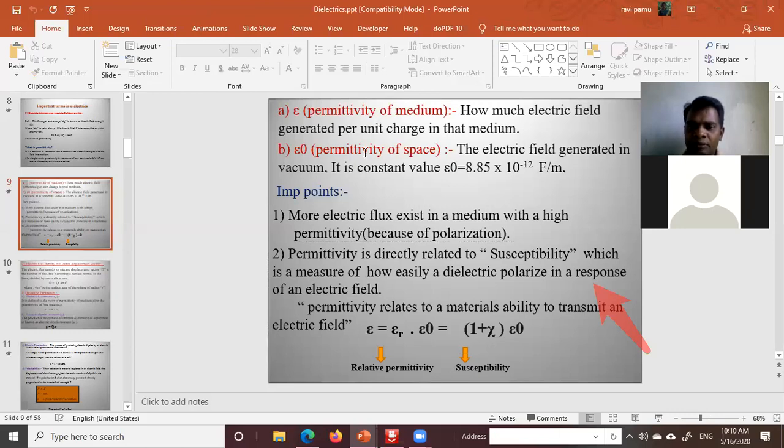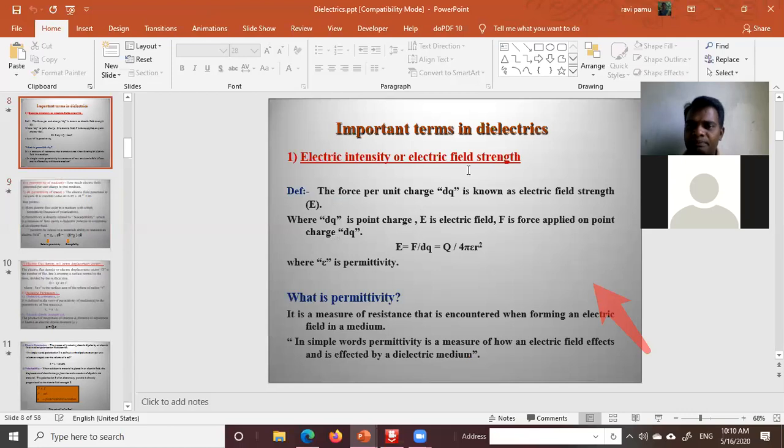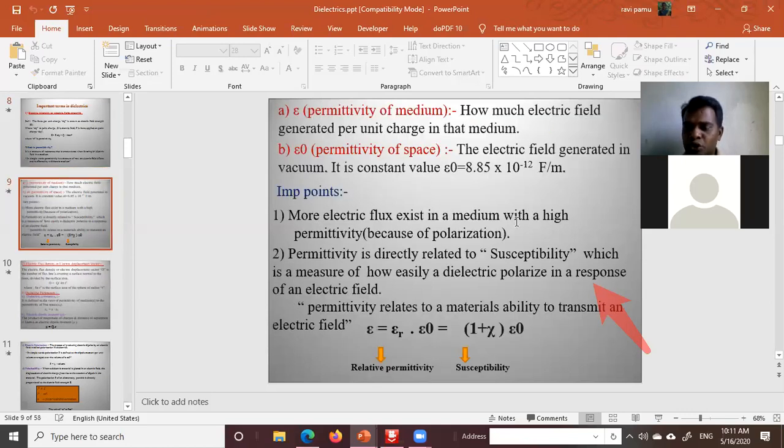We have already discussed some definitions: electric field intensity, Coulomb's law of attraction or repulsion, permittivity of the medium, and permittivity of the vacuum or free space.